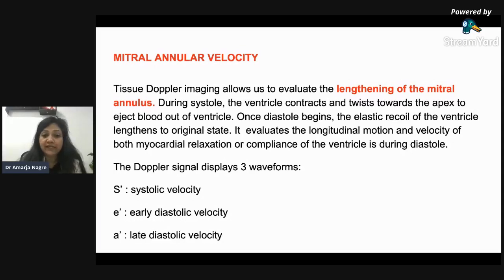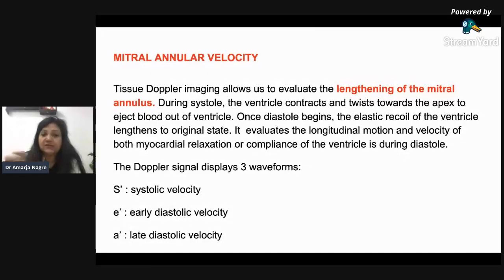It is done by TDI, that is tissue Doppler imaging. There is a knob on the machine itself, on which it is written TDI. What it does is it takes the velocity or the Doppler of the tissue. It doesn't take the velocities of the blood like the PWD or CWD, but it is for the tissues. So that is called TDI, and it evaluates the lengthening of the mitral annulus.